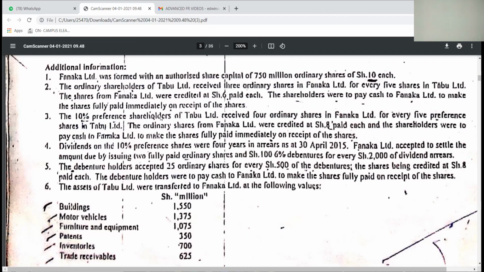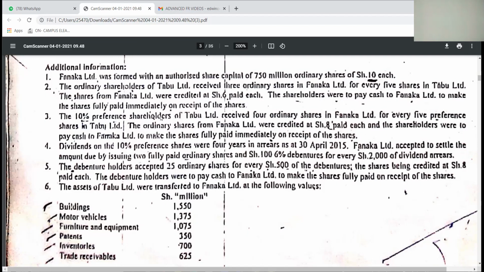Number 2, they said that the ordinary shareholders of Tabu received 3 ordinary shares in Fanaka for every 5 shares in Tabu Limited. The shares from Fanaka were credited at shillings 6 paid each. So the shareholders were to pay cash to Fanaka to make the shares fully paid immediately on the receipt of the shares.